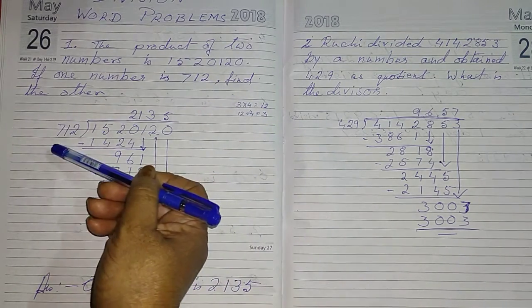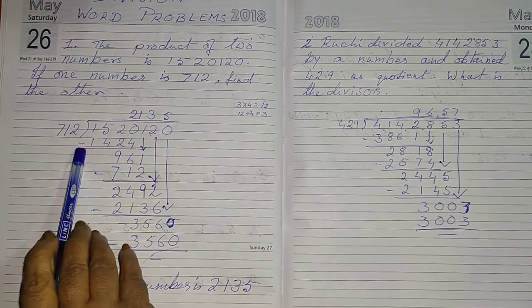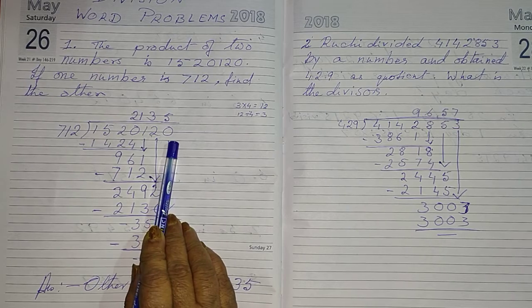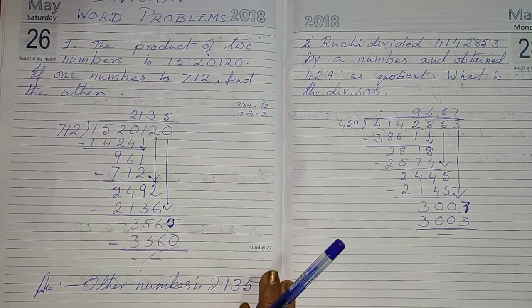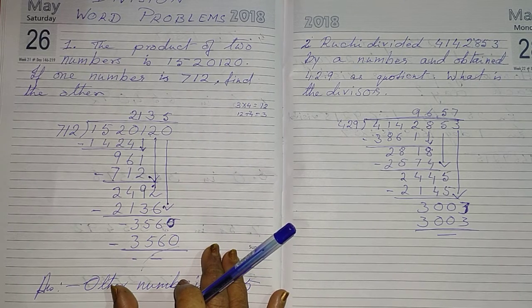So, the product of 712 and 2135 is this given number, that is 15,20,120. Is it clear to you? You will be able to do this long division. I don't think I have to repeat it once again.